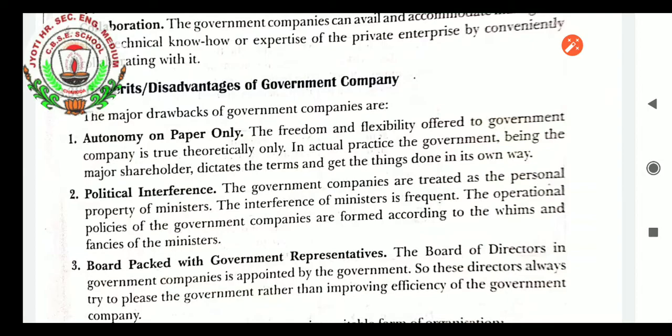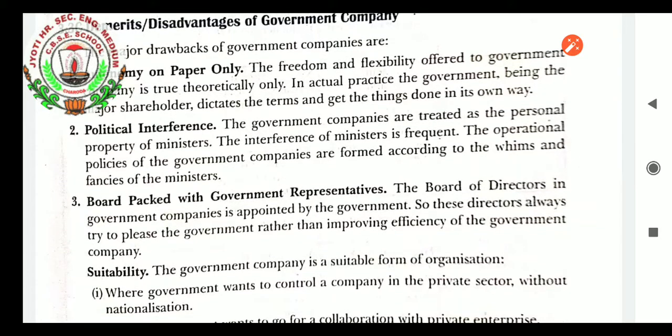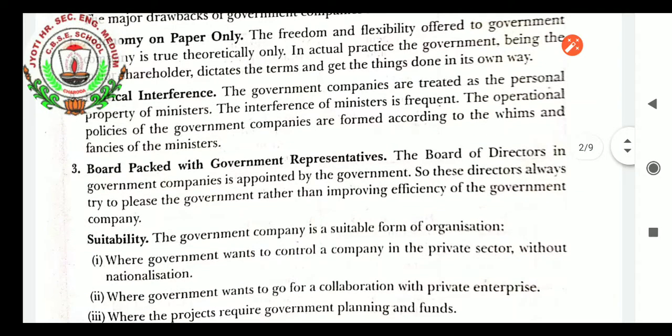The freedom and flexibility offered to government companies is true theoretically only. In actual practice, the government being the major shareholder dictates the terms and gets things done in its own way. Political interference: it is sure, though on paper it is not there. As a government company is formed, no interference is supposed to be there, but as the annual report is presented in parliament, government companies are treated as the personal property of ministers. The interference of ministers is frequent. The operational policies of the government companies are formed according to the whims and fancies of the ministers.